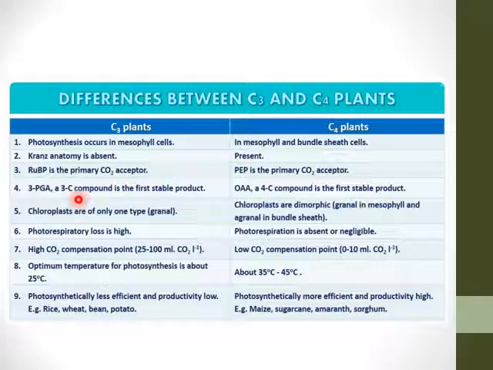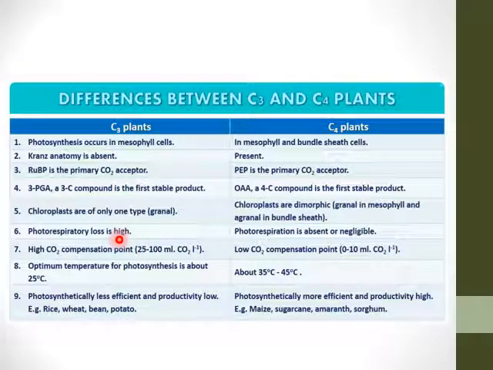The first stable product is a 3 carbon compound, phosphoglyceraldehyde, in C3, and here the first stable product is a 4 carbon compound, that is oxaloacetic acid. Chloroplasts are of only one type, that is granal, in C3, and in C4 they are dimorphic, that is granal in the mesophyll and agranal in the bundle sheath.